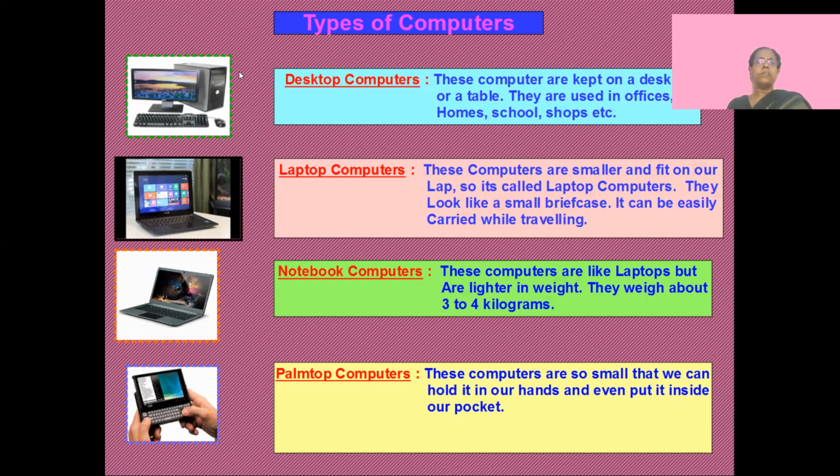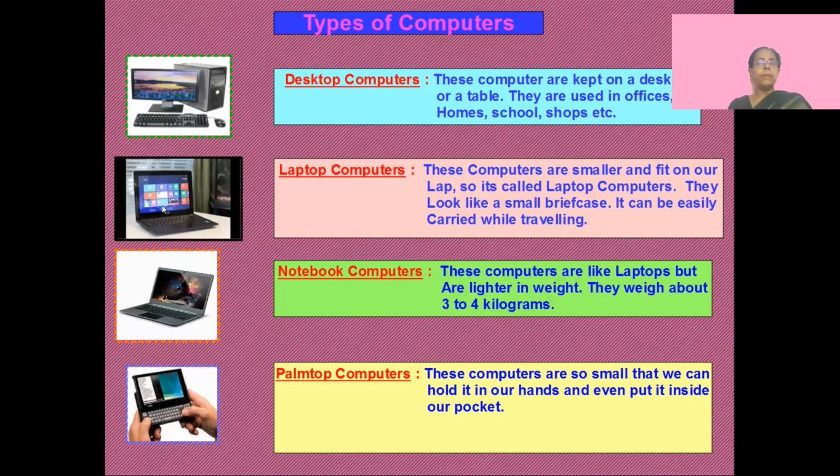And these type of computers, you find in your school, in offices, at home also, some children have it, and you find it in the shops. You go to DMart or anywhere, you find a computer system which is like this. It's called a desktop computer.